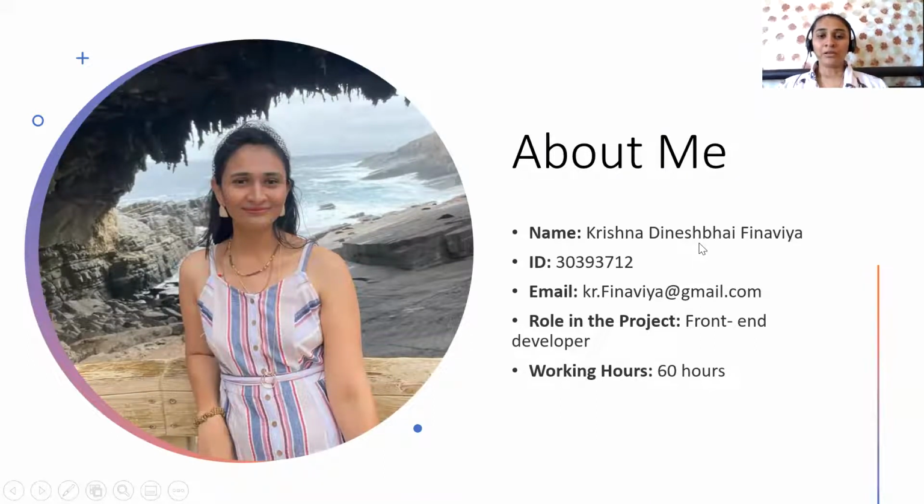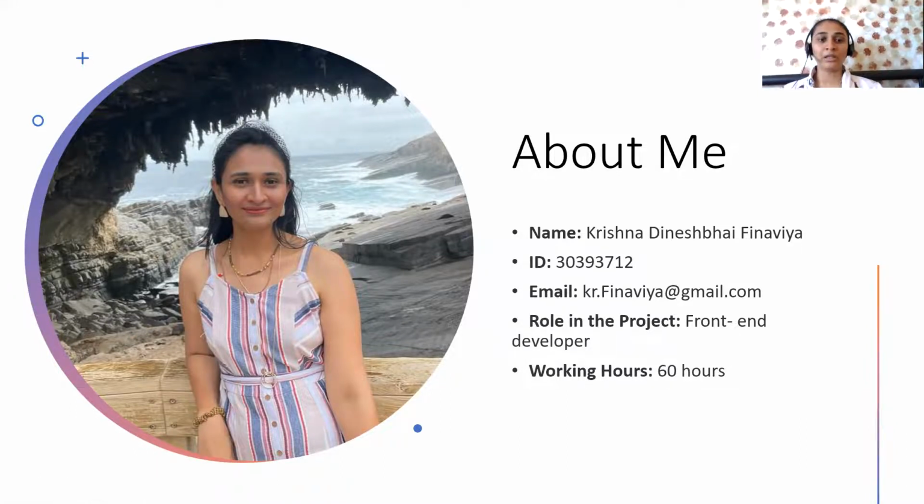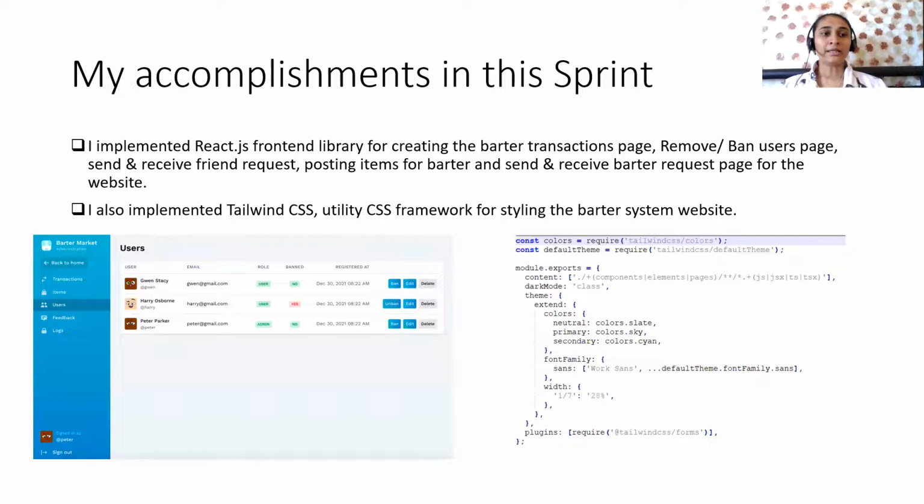So my name is Krishna Dineshwar Finavya and my ID is 30393712. In this project, I am working as a front-end developer, and in Sprint 2, I worked 60 hours. The next slide is about my accomplishments in this sprint.